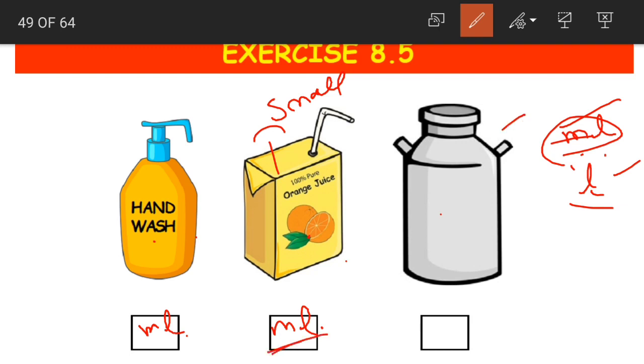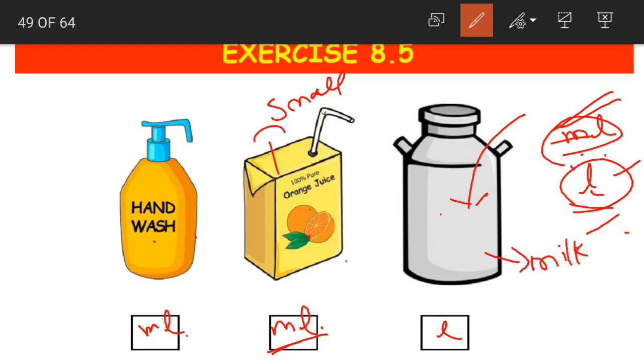Next we have a can. Now how much liquid can this can store? Now this can is looking quite big. So what should we go for? Milliliters or liters? Yes, we should go for liters. For bigger quantities, we go for liters. So this is our milk can, children.